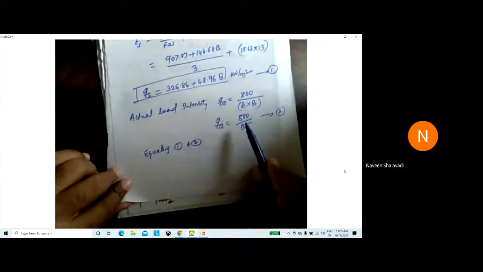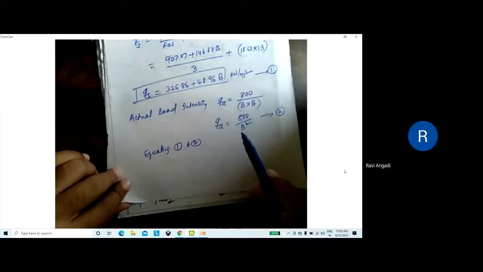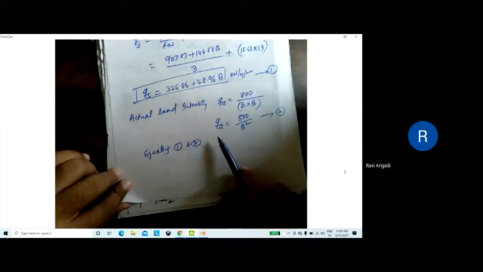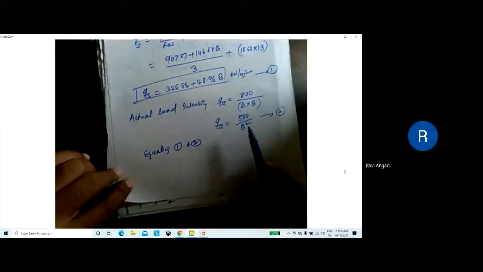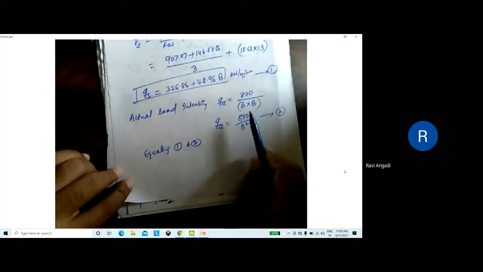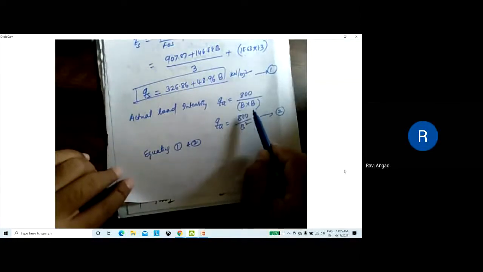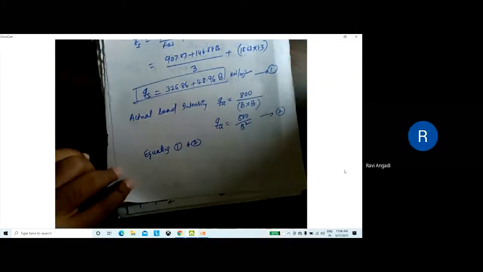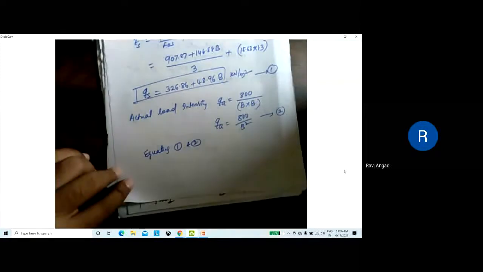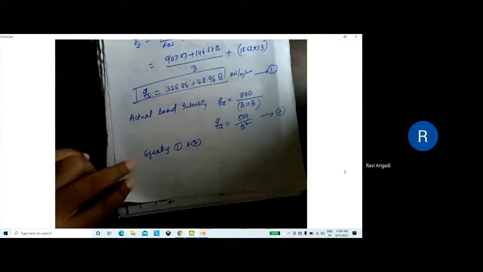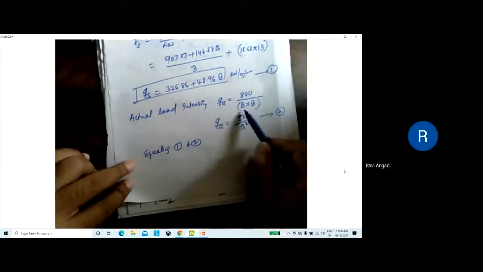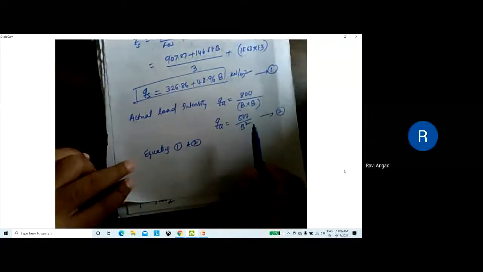Yes, sir. In the previous problem, they were given per meter. So one side was taken as 1 meter and the other side was taken as B. But in this case, they are given directly 800. I am assuming that 800 is acting over this area. The reason I have taken B into B is that it is a square footing. Did you understand? Yes, sir. It's a square footing, B into B.